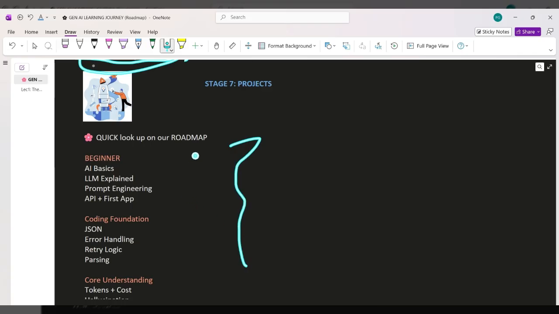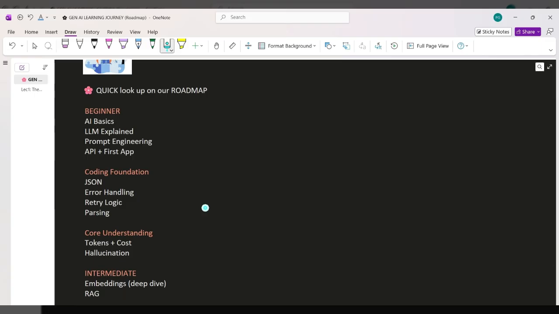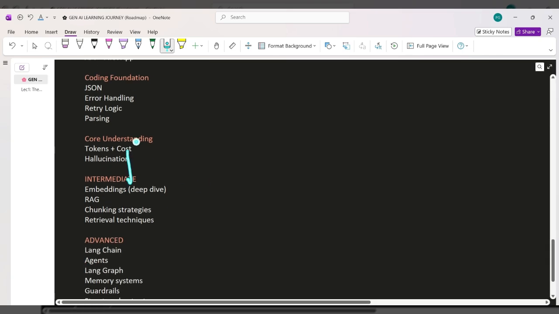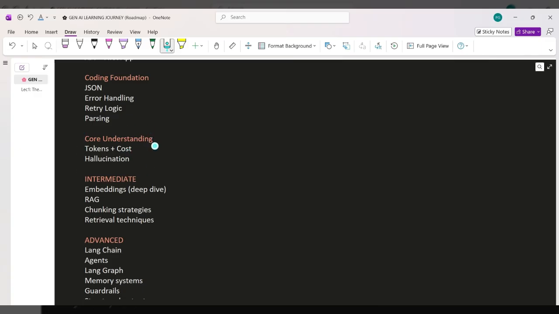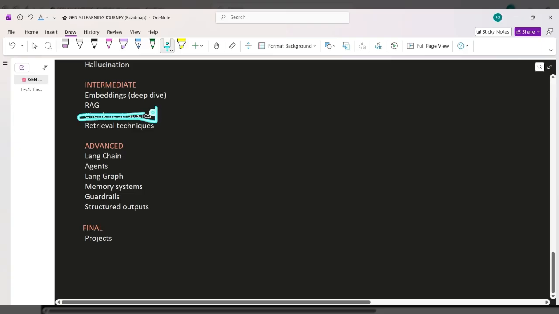Let's just dive down and see. We will start with basics: AI, LLMs, prompt engineering, and your first AI app. Then build your coding base: JSON, error handling, these are all your coding base. Then we'll understand the core, that is tokens and cost, and tokens and cost are very important. Hallucinations are important. Then move to real AI systems: embeddings, RAG. These are all very important. Chunking strategies you should know if you are a developer.